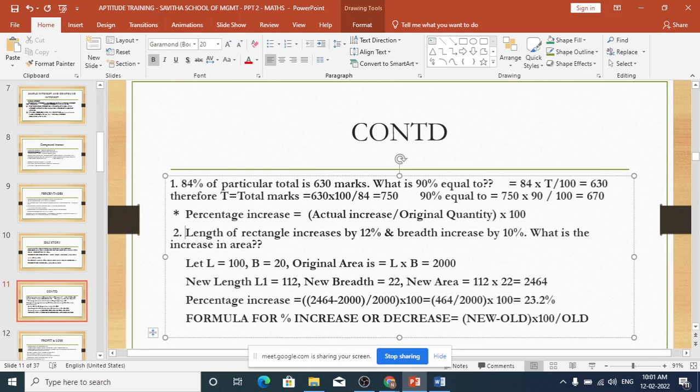Yes, sir. The length of a rectangle increases by 12% and breadth increased by 10%. What is the increase in area? Yes. Can you do that? I've already done it, but just see whether you are getting that answer. I'll just join you in half a minute. You just do that.